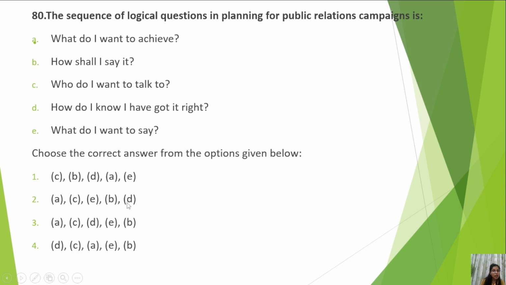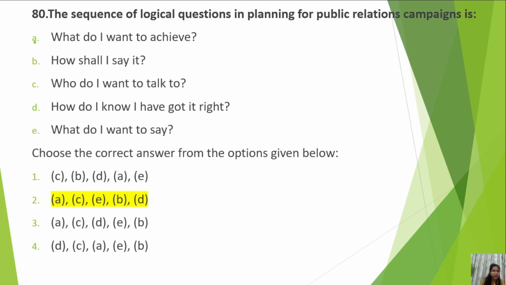Let us examine this. This is the correct answer. What do I want to achieve? First, we set our objectives. Achievement is related to objectives. So A should come first. This is how maybe you can reach the right answer. Then who do I want to talk to? Who are my publics? Then what do I want to say? What will I say? Then B, how shall I say it? What media will I use? Then it is the evaluation part. First we set objectives, then our publics, then our message, then our media, and last we do evaluation.